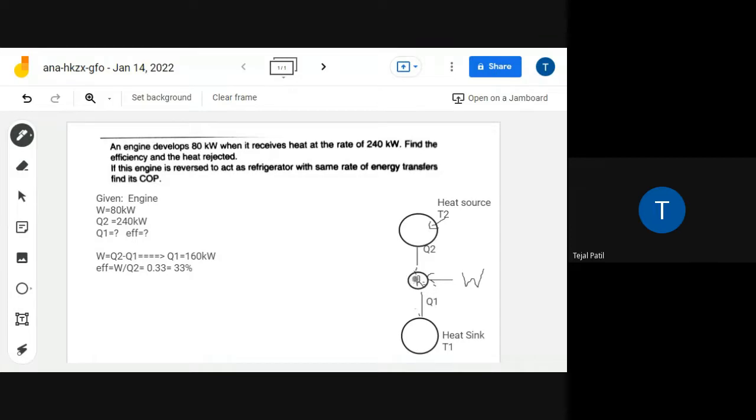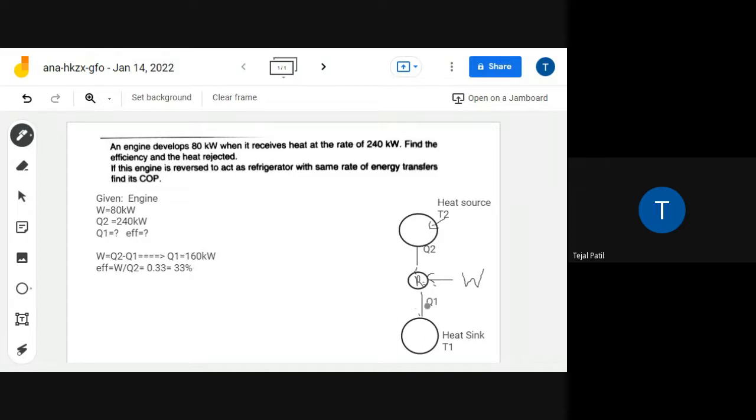और रेफ्रिजरेटर में क्या होता है? What is happening in the refrigerator? Heat is taken and it is going to combine and then will be thrown into the atmosphere. तो यहाँ पे work input हो रहा है. Work input के साथ जो कम वाला है, that means Q1, 160, वो add होने वाला है.